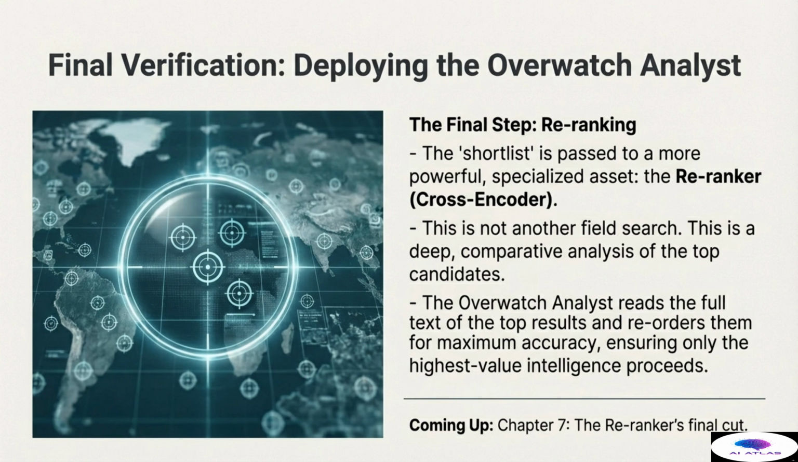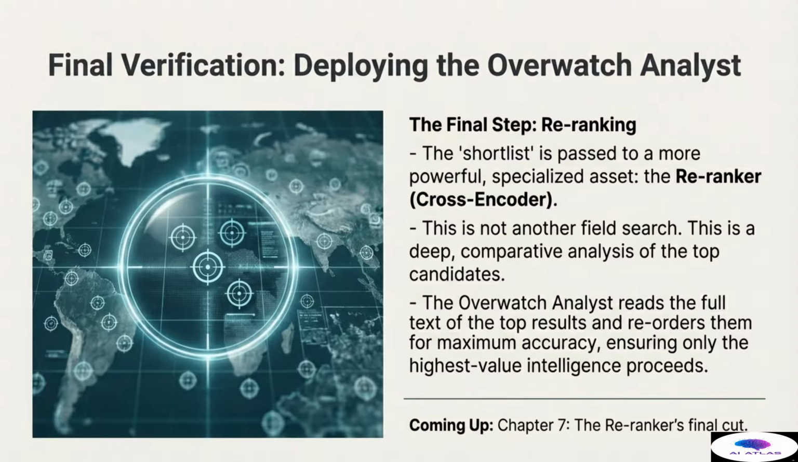The final step is called re-ranking. The shortlist of 25 to 50 documents is passed to a powerful, specialized asset, the re-ranker, which utilizes a cross-encoder model. This is fundamentally different from the initial retrieval. This is not another field search. The re-ranker performs a deep, comparative analysis of the top candidates already identified.